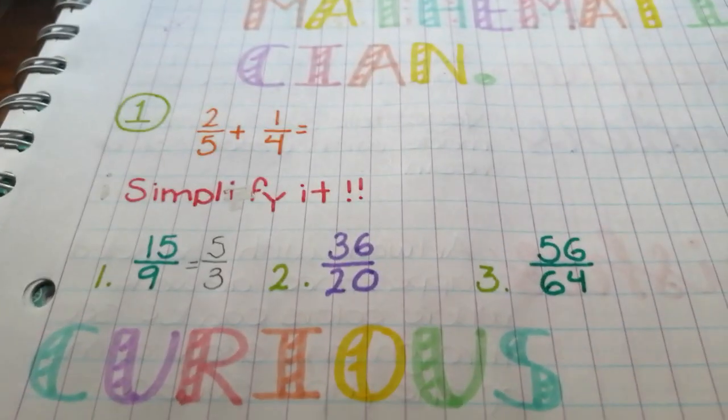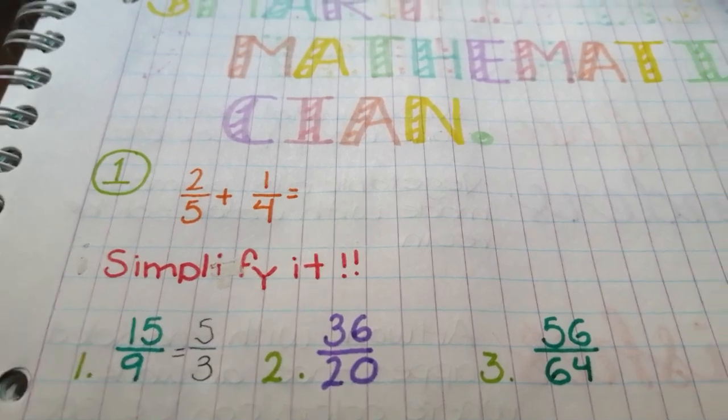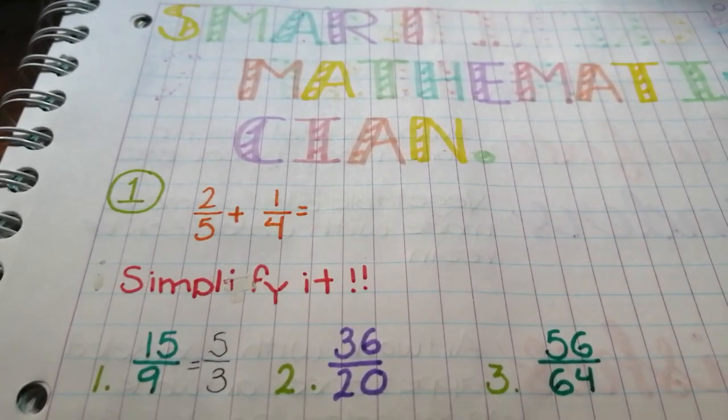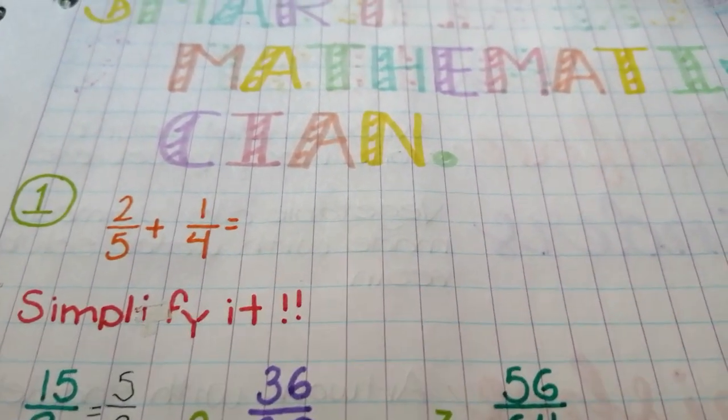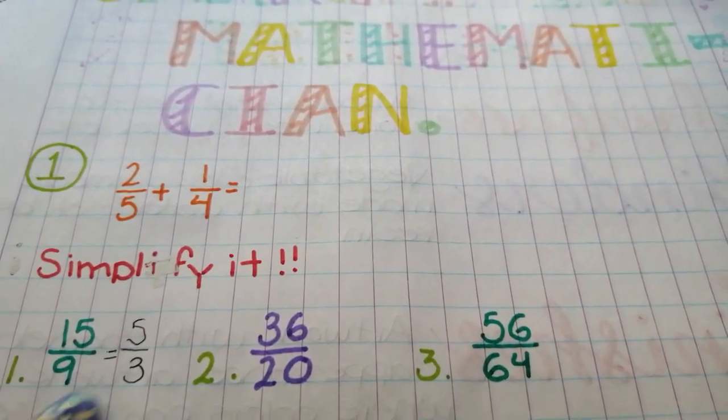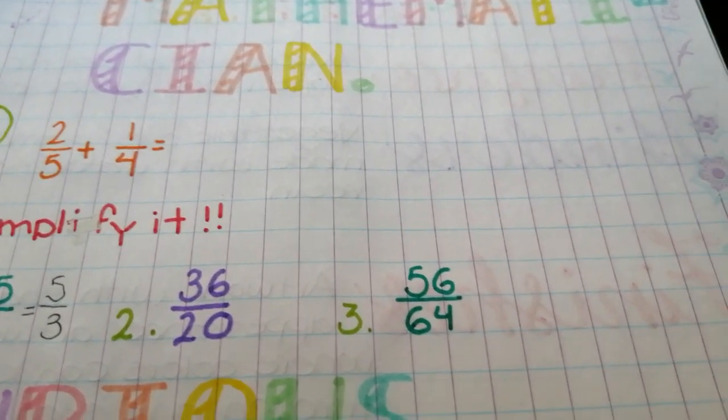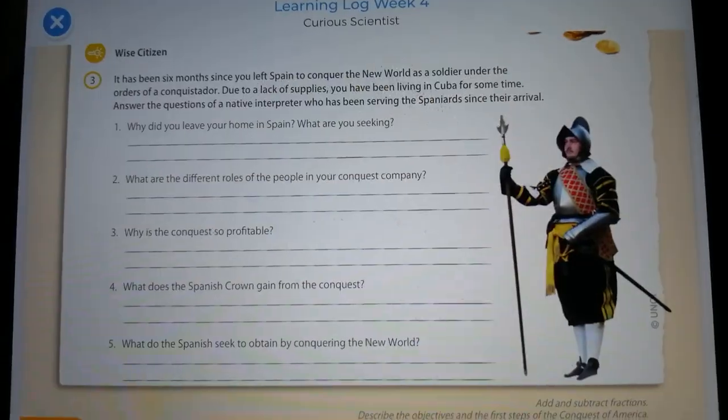I just solved the first one because we divide 15 by 5 and we get 3, and we get 5. And we divide 9 by 3 and we get 3. Okay, and we do the same with the other two. Then we go to Wise Citizen.